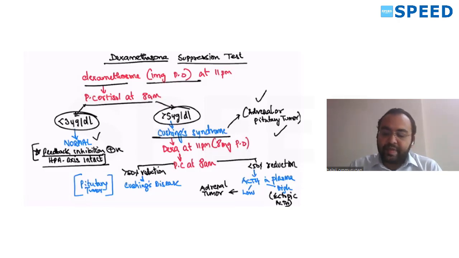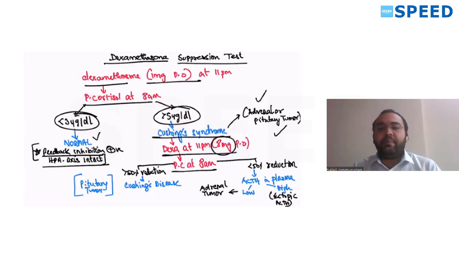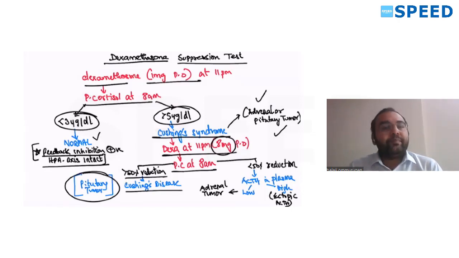Now to differentiate between this adrenal and pituitary tumor, what you have to do? Again, you have to give dexamethasone at 11 p.m. but a higher dose, 8 mg. Measure the plasma cortisol the next day morning, 8 a.m., same as what you did the first time. If there is 50% reduction in cortisol level, it means that it is Cushing disease, pituitary tumor.